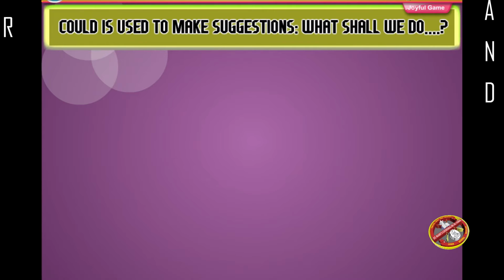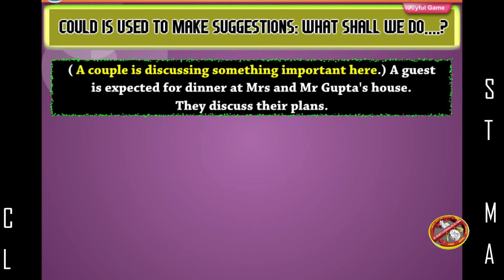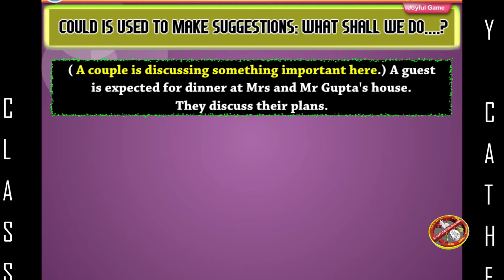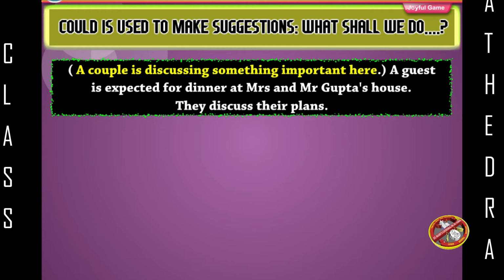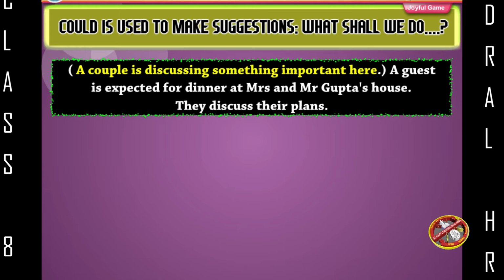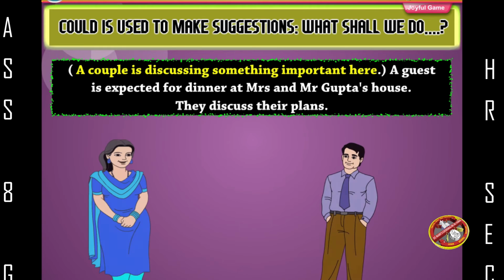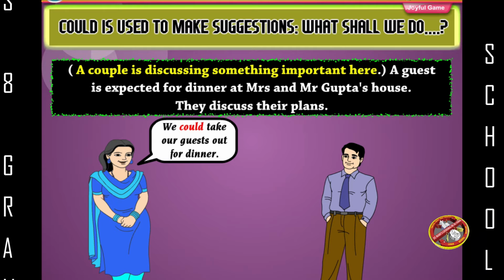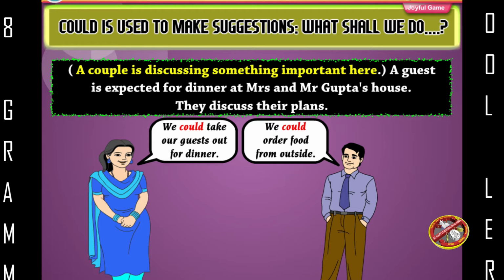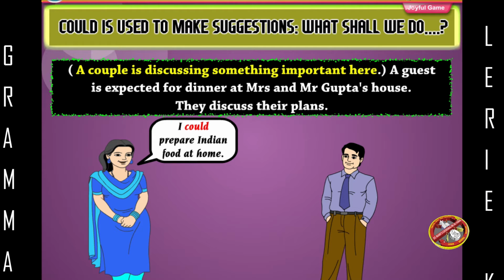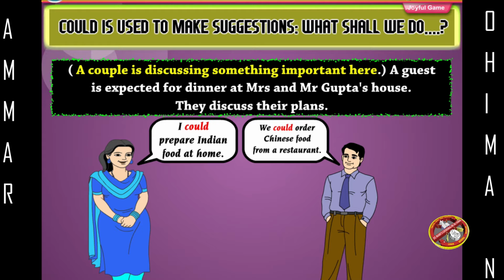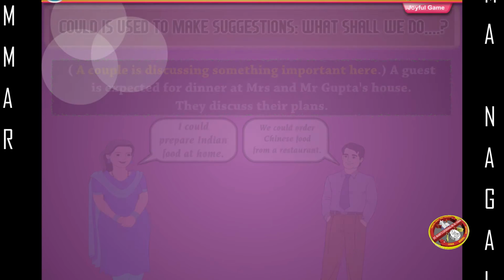Could is used to make suggestions. What shall we do? A couple is discussing something important here. A guest is expected for dinner at Mrs. and Mr. Gupta's house. They discuss their plans. We could take our guests out for dinner. We could order food from outside. I could prepare Indian food at home. We could order Chinese food from a restaurant.